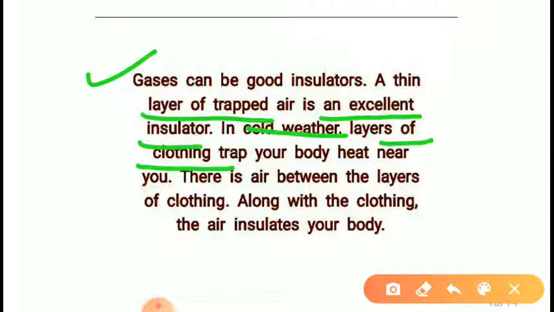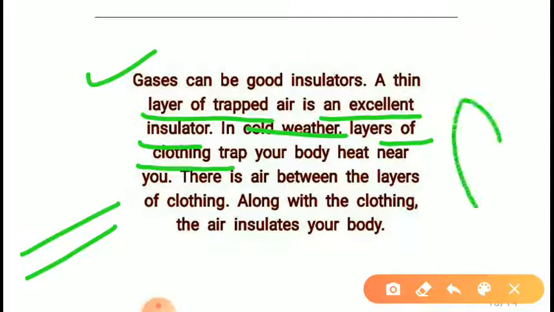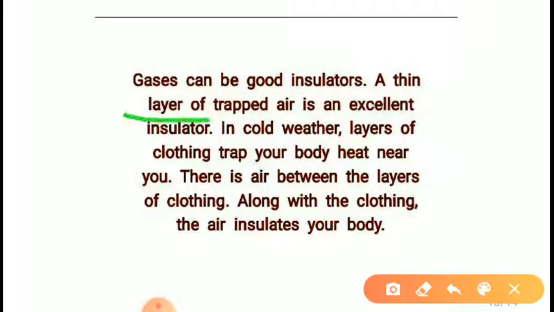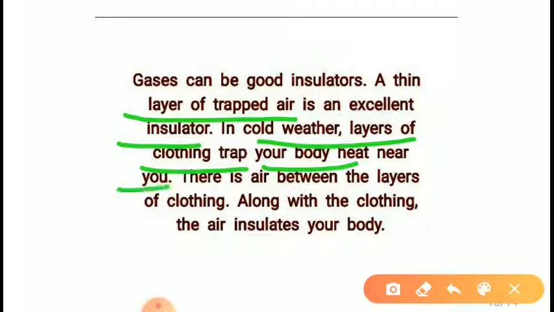This is the answer. We will choose two thin layers joined together instead of one thick blanket. Why? Because air is a bad conductor, or we can say an insulator of heat. So a layer of trapped air is an excellent insulator. In cold weather, layers of clothing trap your body heat near you, so there is air between the layers of clothing, and that will keep us warm.